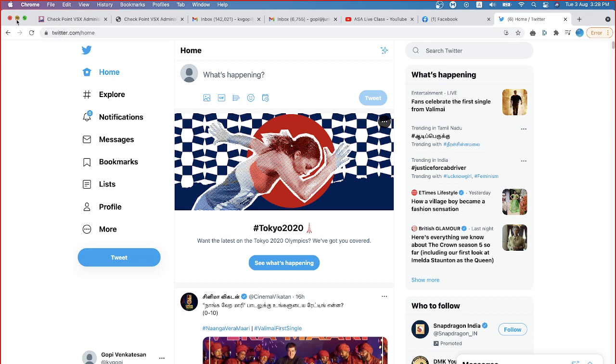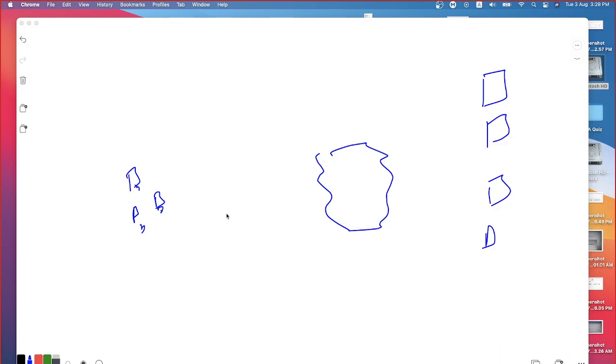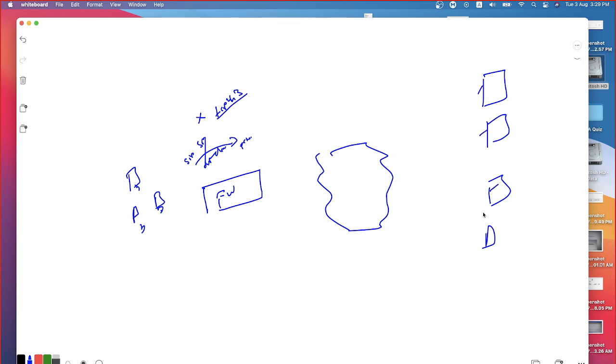Okay. Now in this case, how will you be able to filter the traffic? I have a firewall. In a typical rule-based firewall, we write the traffic to be permitted from source IP, source port, destination IP, destination port, and the protocol number. Based on this only we allow or deny the traffic. So either I can allow the traffic meant for TCP 443 or deny the traffic meant for TCP 443. If I am allowing TCP 443, that means the traffic traveling through TCP 443 to any of these web servers is allowed.